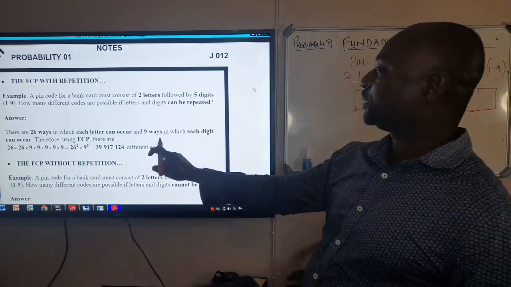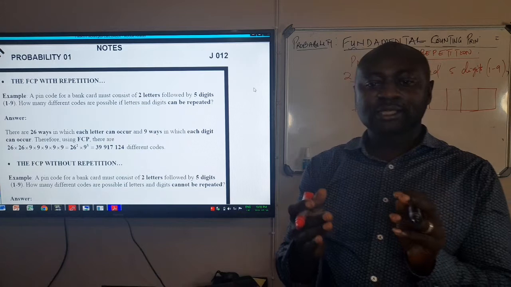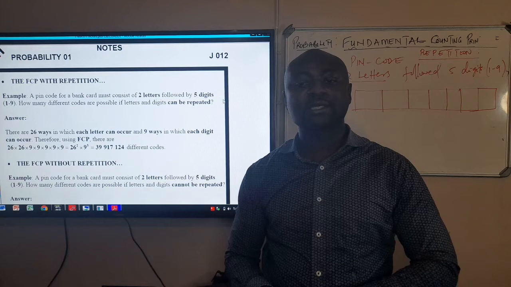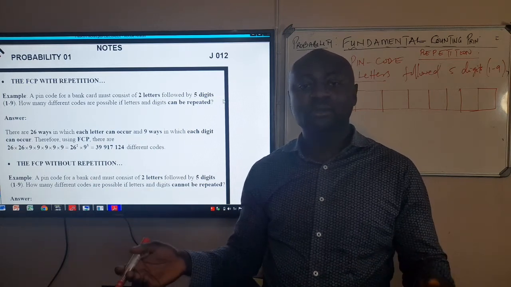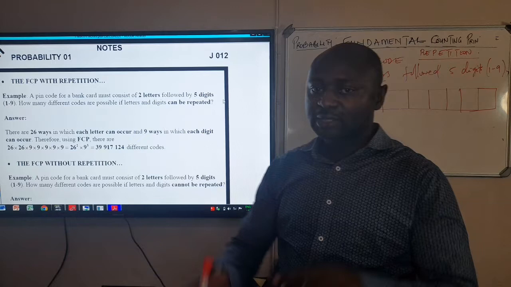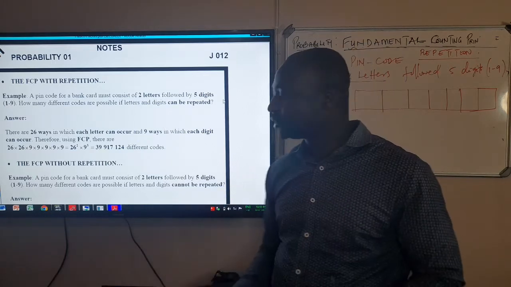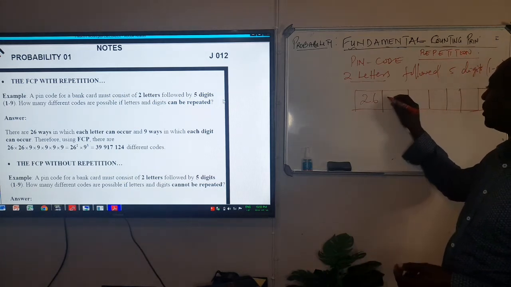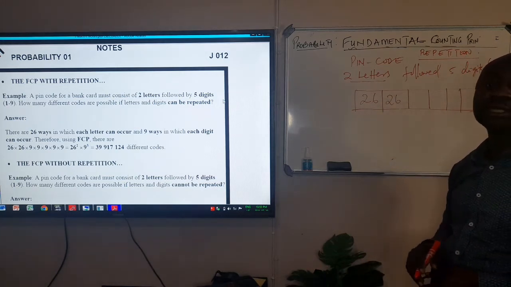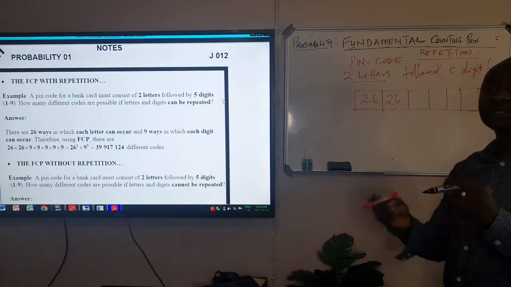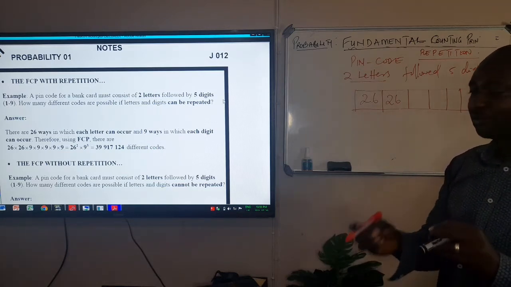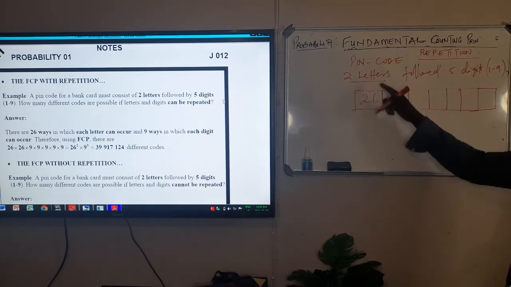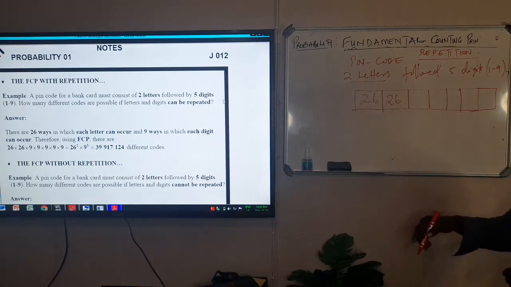So there are 26 ways in which the letter can occur, because they said each letter can be repeated. So even if you take A, it can be repeated 26 times. For now, we don't need which letter we are talking about. We can take any letter of the alphabet and it can repeat 26 times. The second letter can also repeat 26 times, because those are the number of letters in the alphabet. So the first one, a letter followed by another letter, is 26, 26 because of repetition.